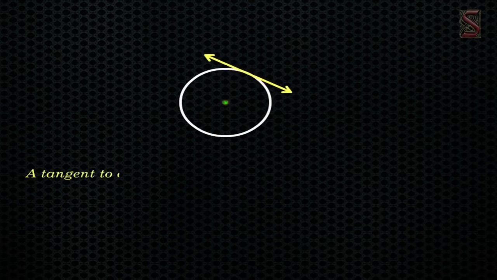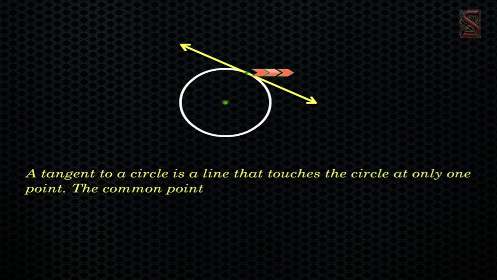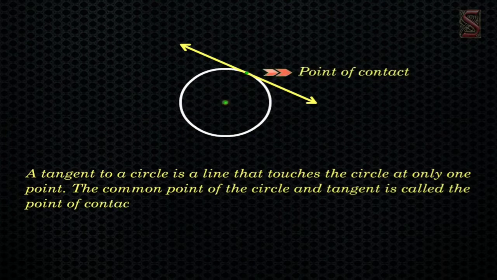A tangent to a circle is a line that touches the circle at only one point. The common point of the circle and tangent is called the point of contact.